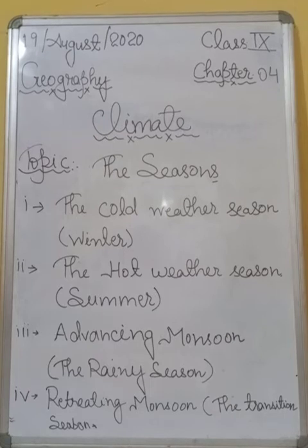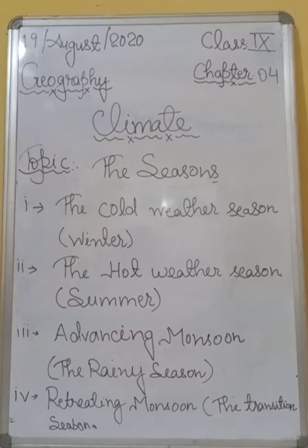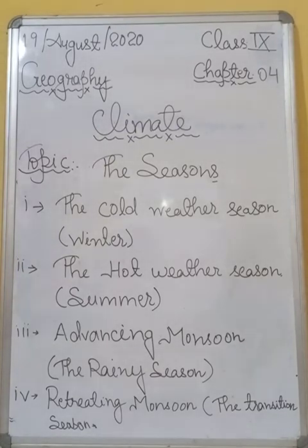Alright, I think sometimes you have already seen that during the time of extreme monsoon, sometimes we can see very dark and black clouds in the sky but no rainfall. So students, that condition is known as a break in the monsoon. Alright.